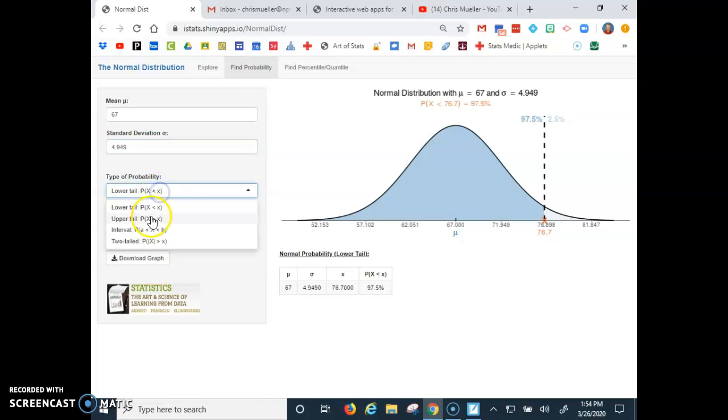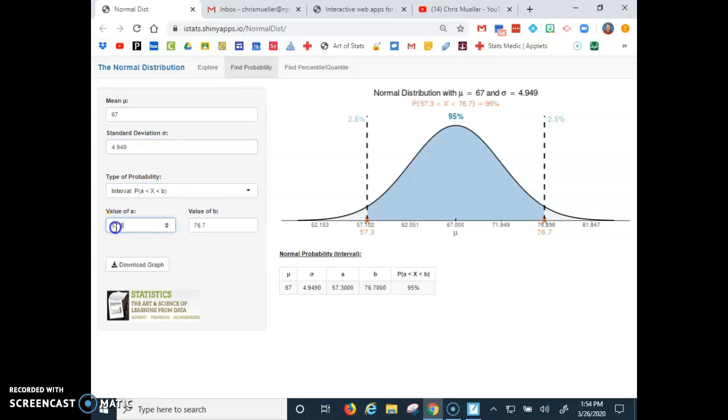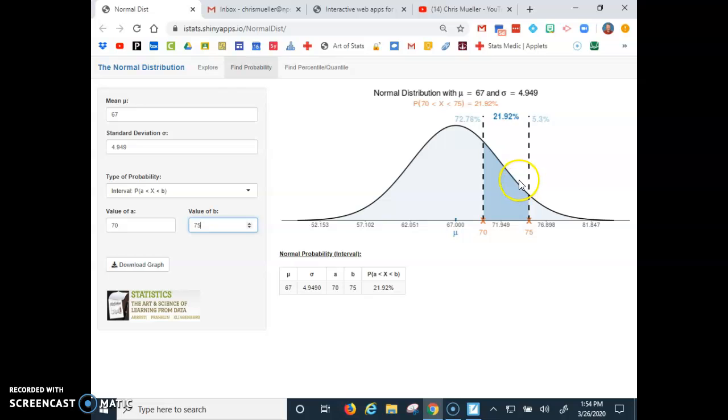We want a probability between two values, and we want to go between 70 and 75. Let me make sure all this is right. 67, 4.949, between that 70 and 75. You get about 0.2192.